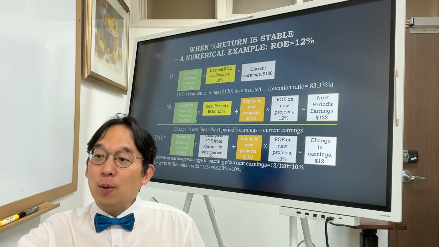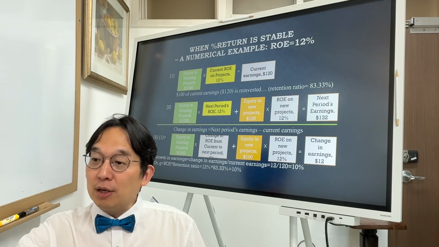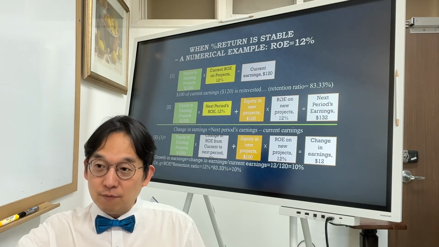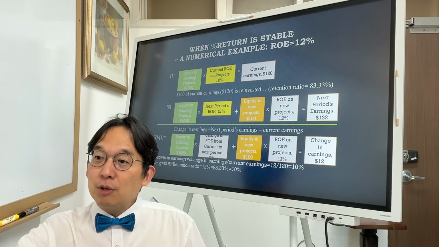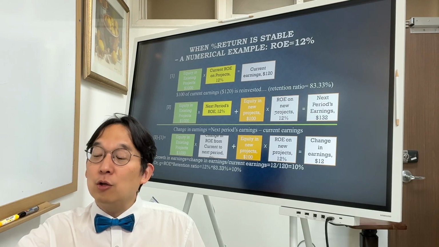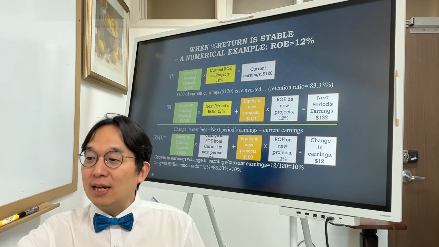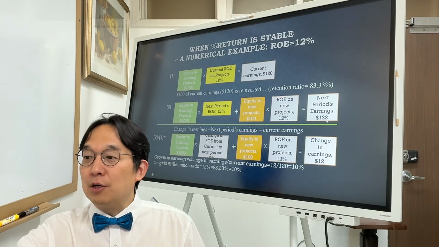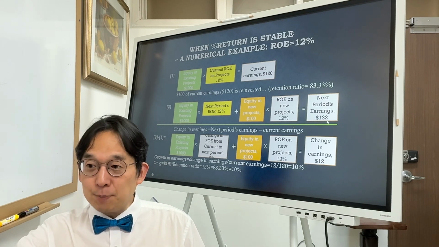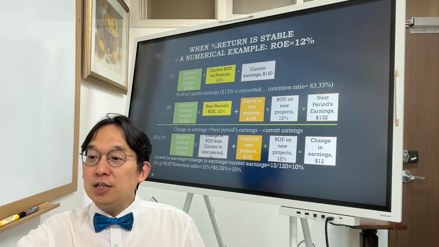And then how much net income would you generate out of this investment? Well, 120 for the existing project and then $12 for the new investment. So in aggregate, it will be $132 earnings next period.